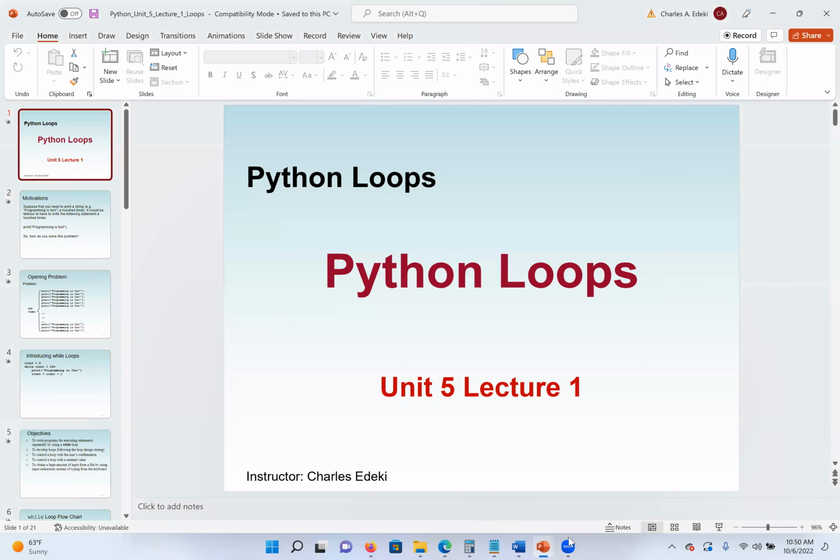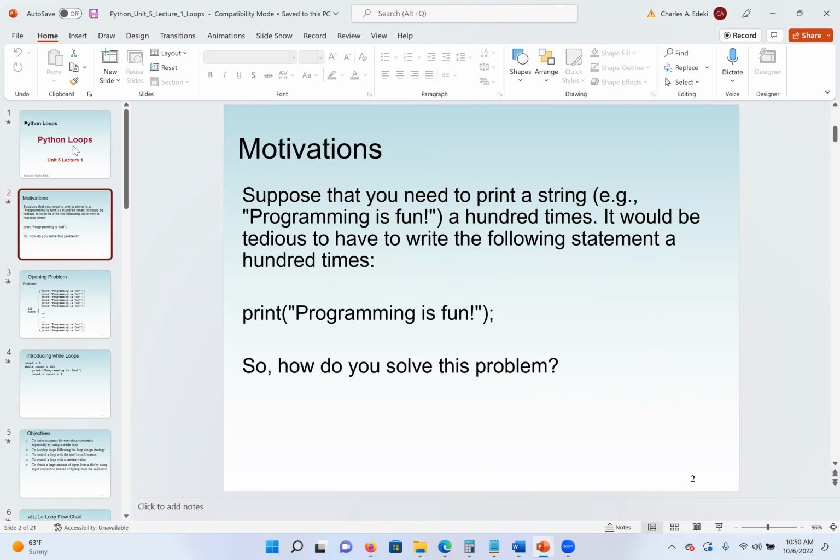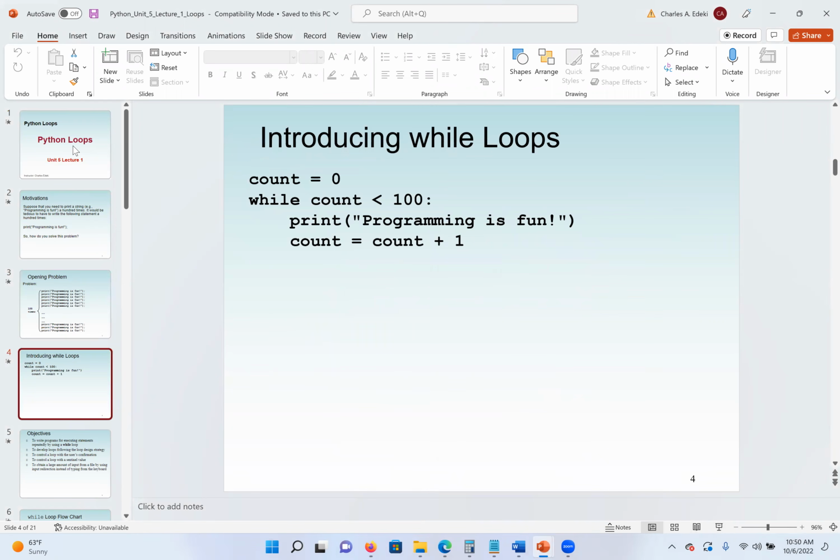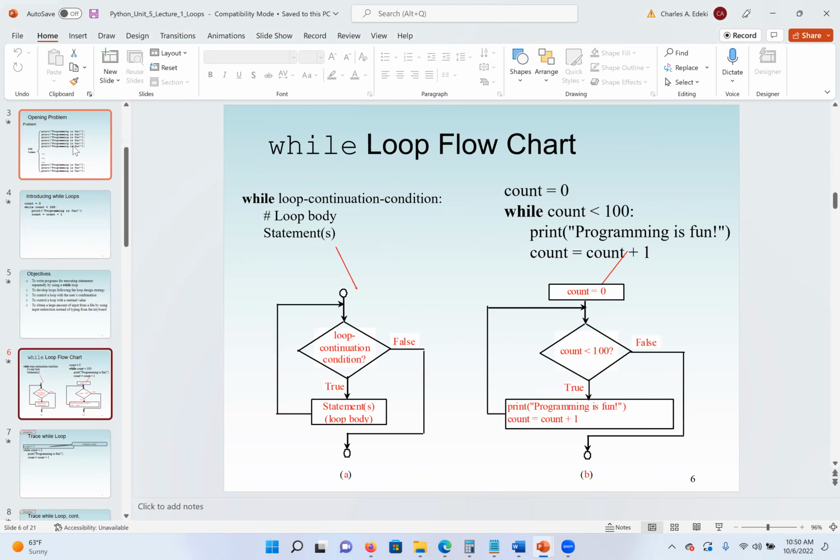I have a question. Yeah, go ahead, please. So for the first example that we did, for the guessing of the numbers, why was it again that we set guess equal to -1?